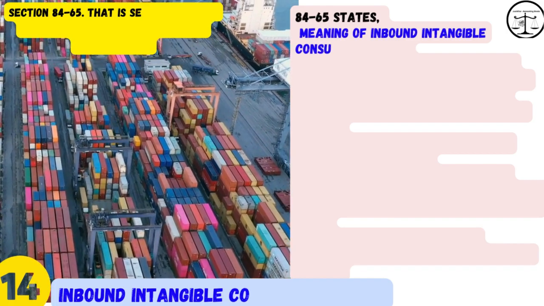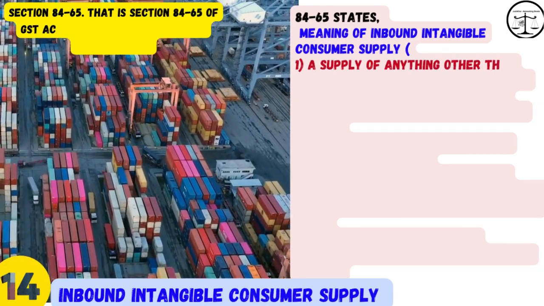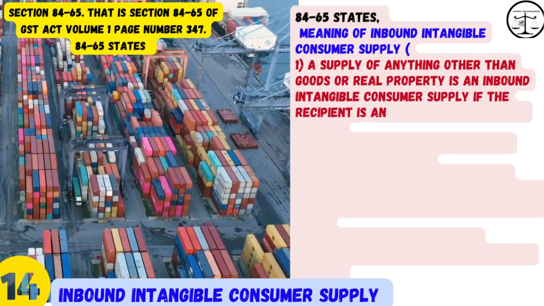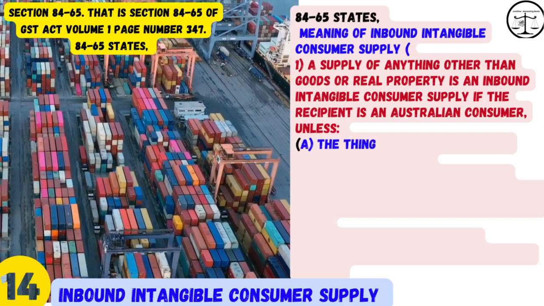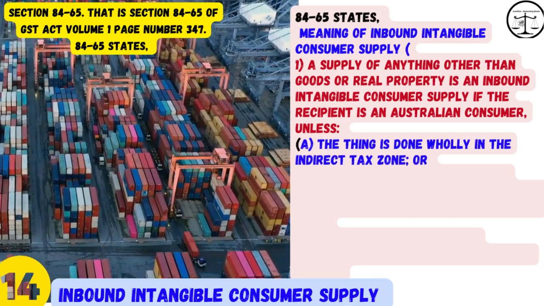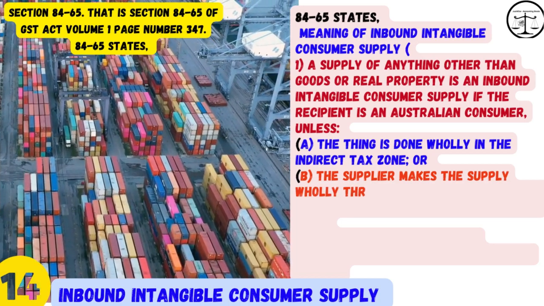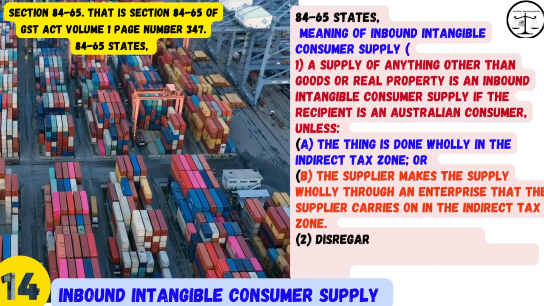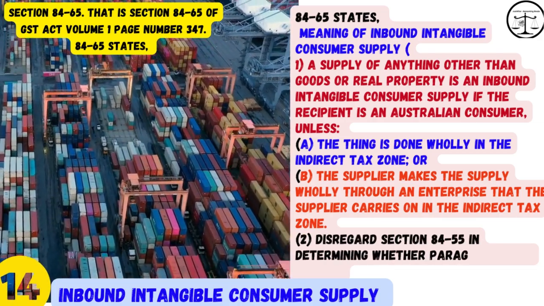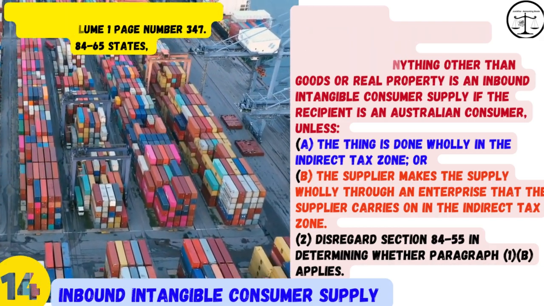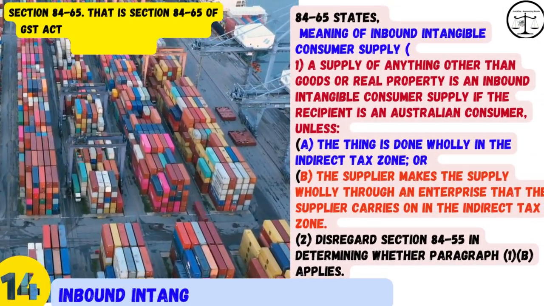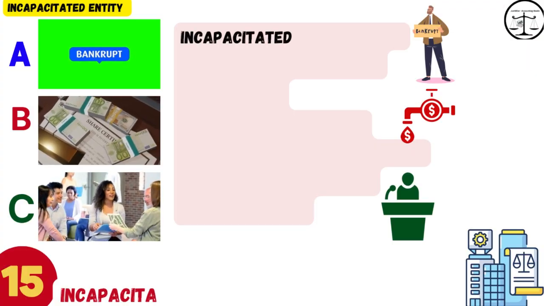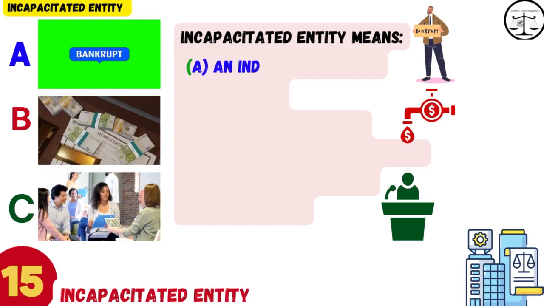84-65 states, meaning of inbound intangible consumer supply. 1. A supply of anything other than goods or real property is an inbound intangible consumer supply if the recipient is an Australian consumer, unless (a) the thing is done wholly in the indirect tax zone, or (b) the supplier makes the supply wholly through an enterprise that the supplier carries on in the indirect tax zone. 2. Disregard Section 84-55 in determining whether paragraph 1(b) applies. Next word. Word number 15.